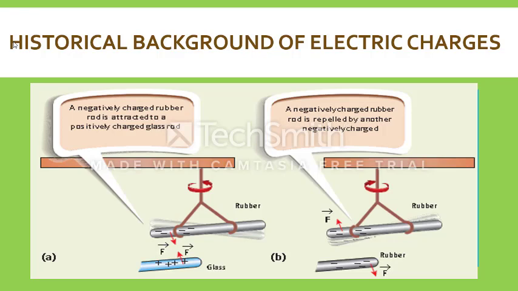So, opposite charges attract, same charges repel. Very simple.